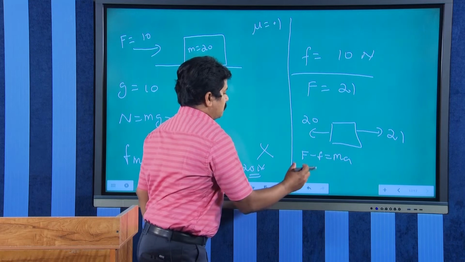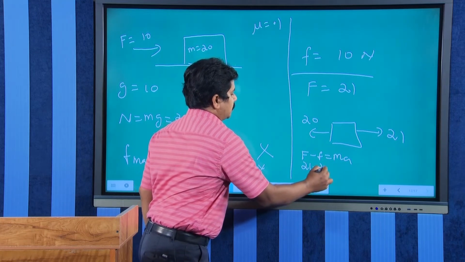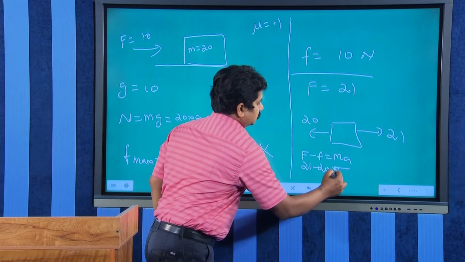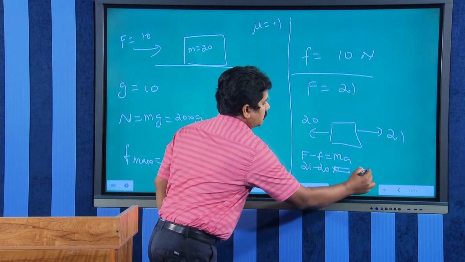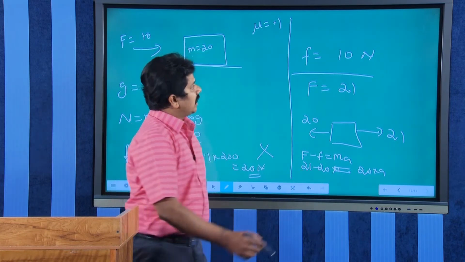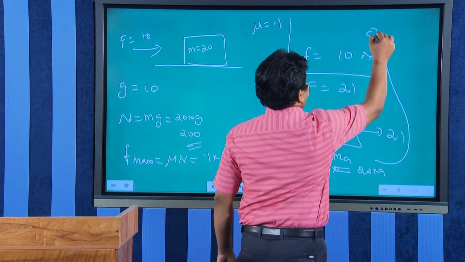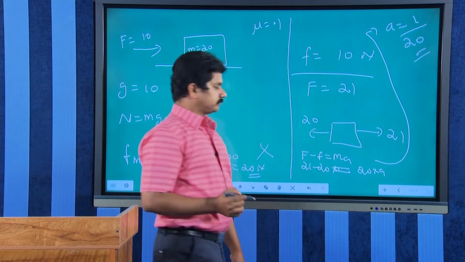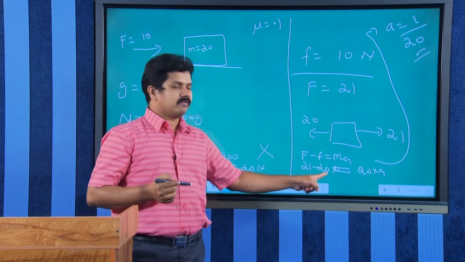So, 21 minus 20 equal to mass 20 into a. So, we will get a equal to 1 by 20. The acceleration in this case will be a equal to 1 by 20. Here the net force will be 1 Newton only.